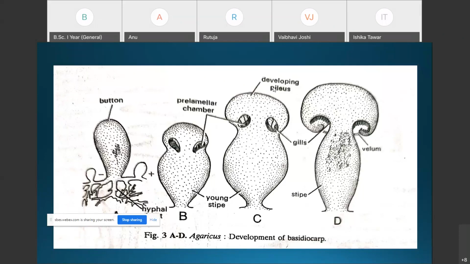But when the conditions are favorable during the rainy season, when the soil becomes soft, it develops the fruiting body, referred to as the basidiocarp and popularly called the mushroom. That is how the basidiocarp is developed in the rainy season.